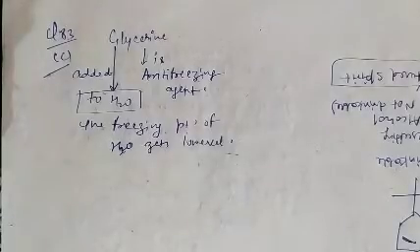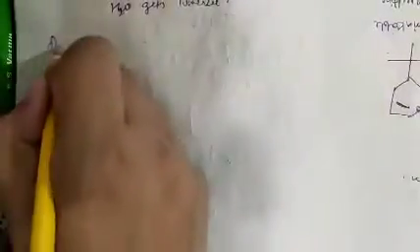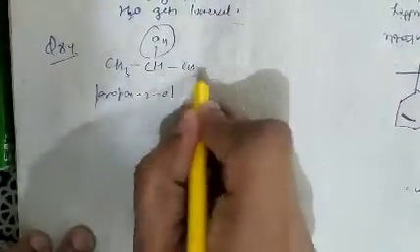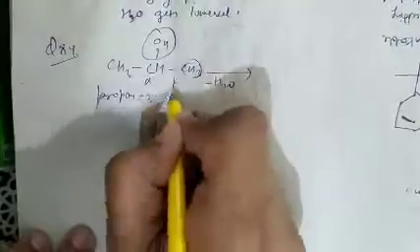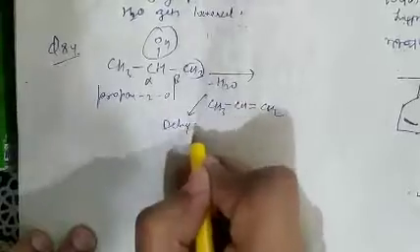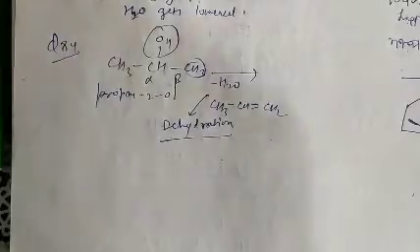See question number 84. In question number 84, what is given there? Propene is a product obtained by dehydrogenation of. As we know, when we use propan-2-ol, OH is removed from this position and H is removed from this position, means water will be removed from the alpha and beta positions, then it forms propene, and this reaction is called dehydration reaction. So question number 84, option A is correct.